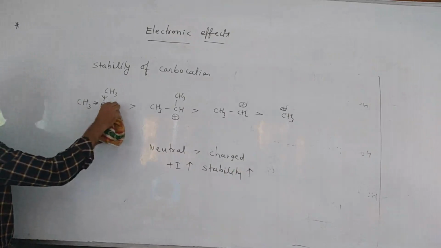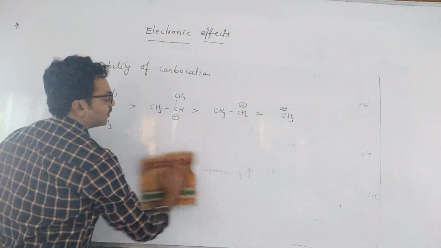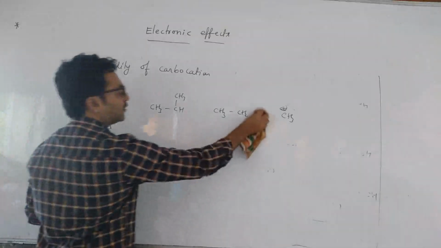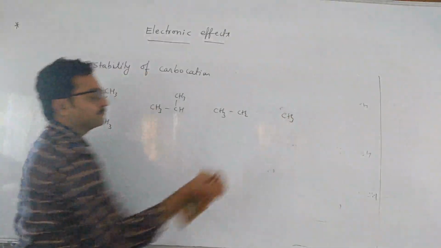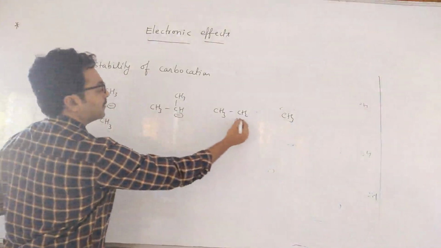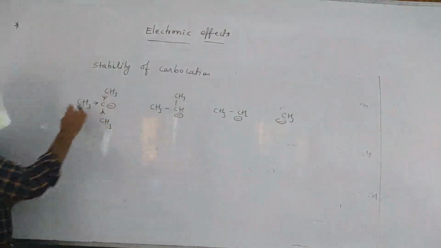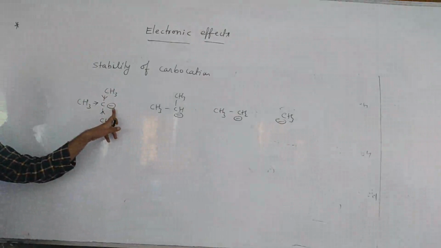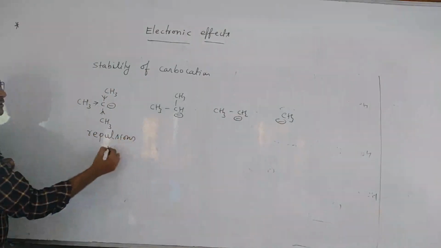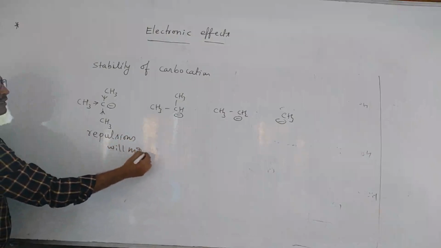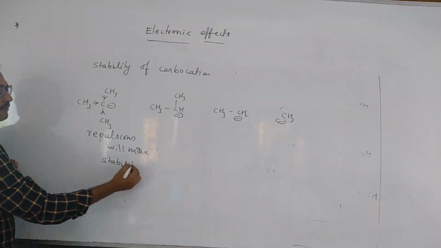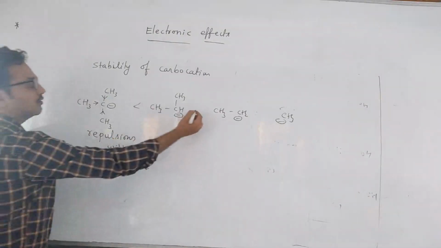Now, if you see the carbanion case, what happens here? What you have to say in case of carbanion? Same effect only, but because of the 3 methyl groups and the negative charge, repulsions will be more. Same plus I effect only. Repulsions are more means stability will be what? Less. So this will be the order.